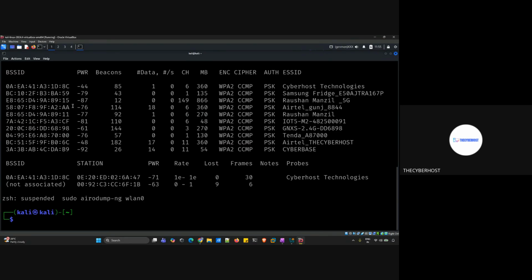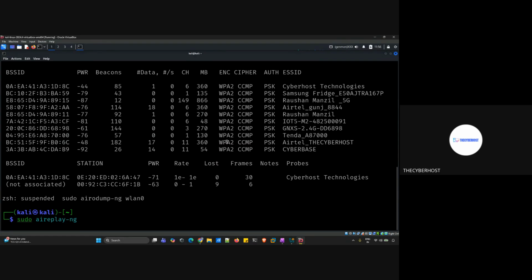And you can see now I'm done. Right now, my CyberHost technology Wi-Fi has a client connected to it. Once that is done, the next thing we will do is type the command sudo, then aireplay, which is used to perform the deauth attack, right?